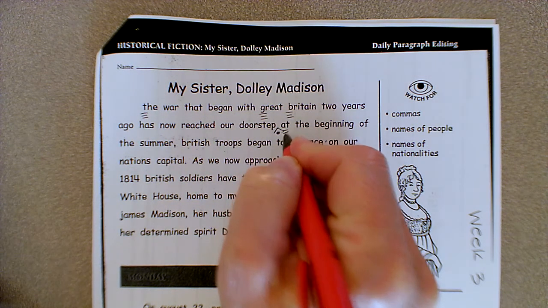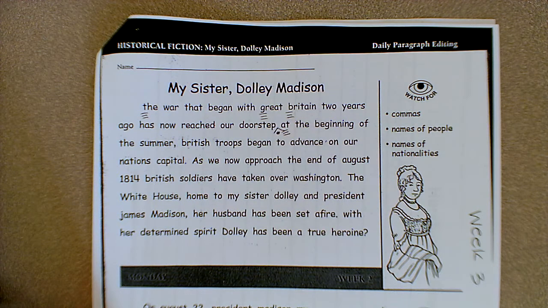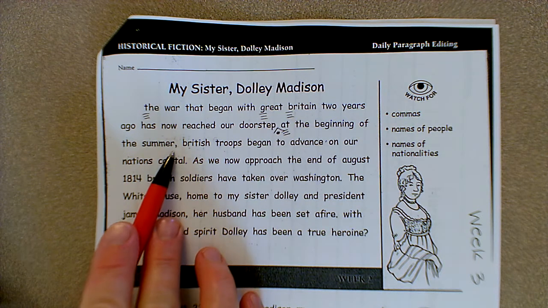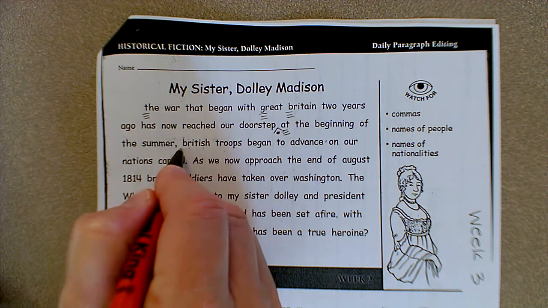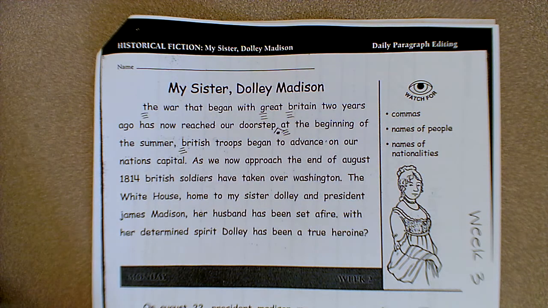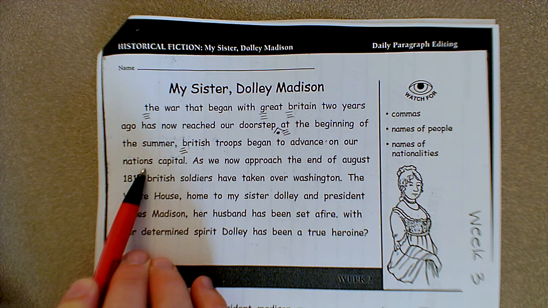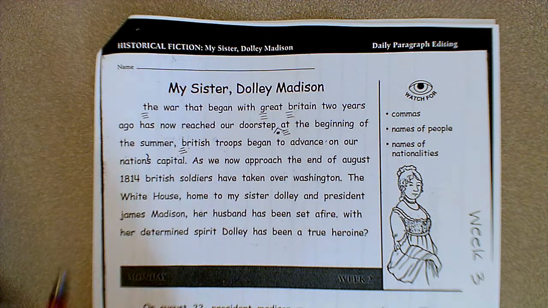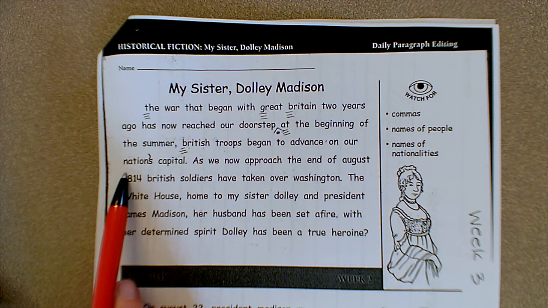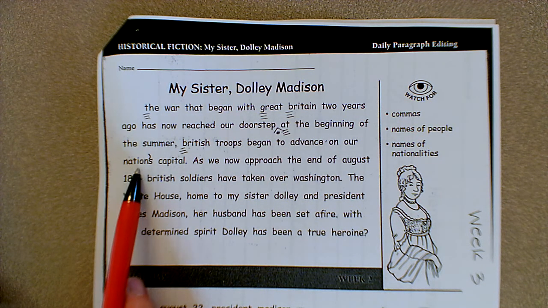That means capital A. At the beginning of the summer, comma, they already have that there. British troops, proper noun, began to advance on our nation's capital. Now, since we only have one nation, this should be an apostrophe to show that the capital belongs to the nation. This is a possessive noun.